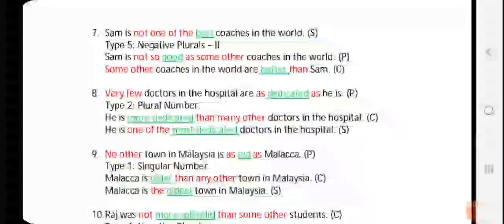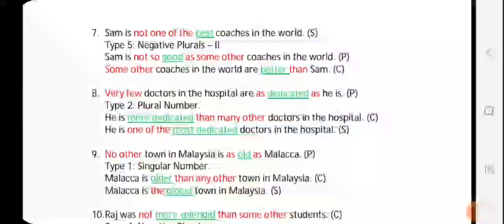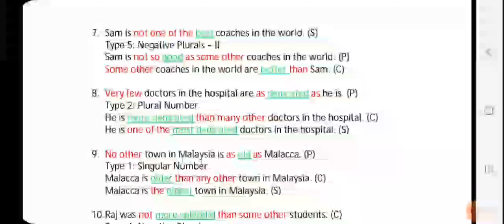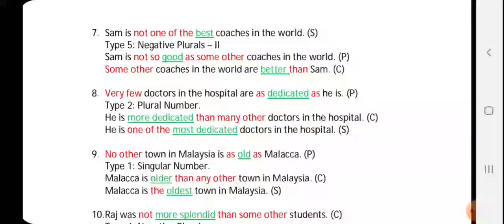Sam is not one of the best coaches in the world. Not one of the best. So this is a superlative but type 5 negative plural 2. And best. So when we change it into positive, we will not write bester, bestest. No, we'll change it into good, better, best. Good is positive, better is comparative, and best is superlative. So positive, we will use the word good.